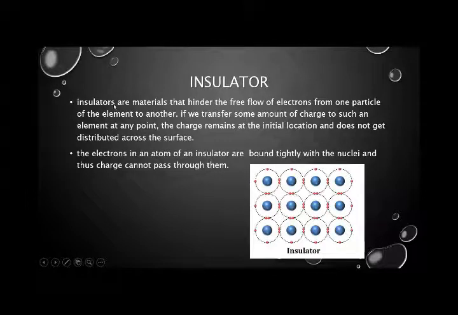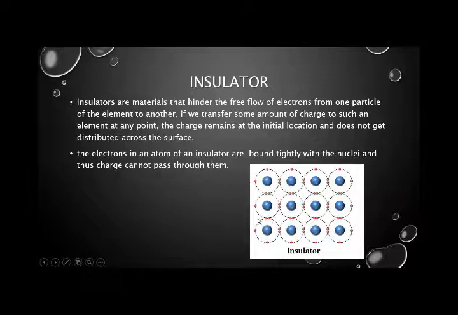Okay, so insulators are the materials that hinder the free flow of electrons from one particle of an element to another. If we transfer some amount of charge to such an element at any point, the charge remains at the initial location and does not get disturbed across the surface. There is no space for the movement of charge, and that's why if we place some charge on the insulator, it will not move.